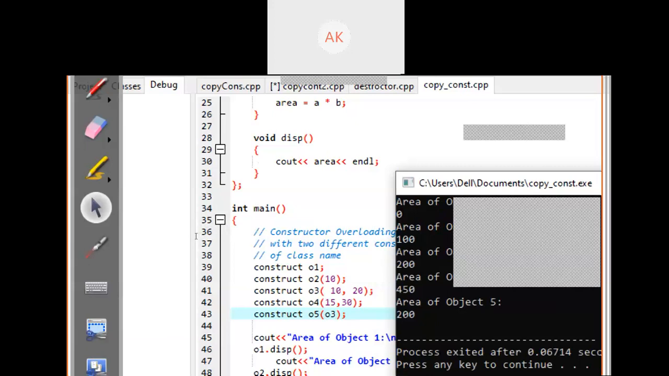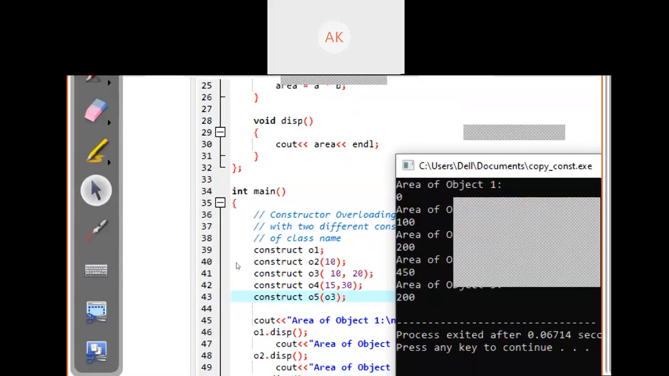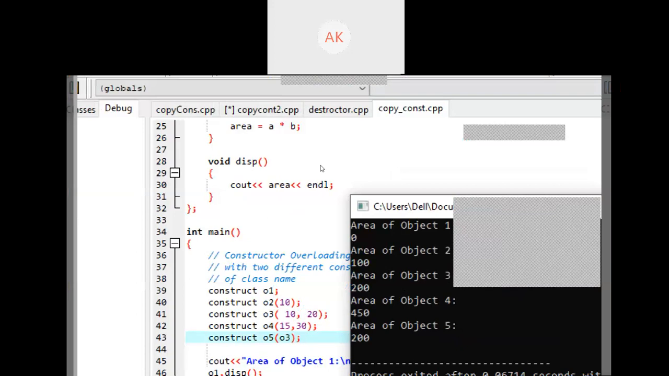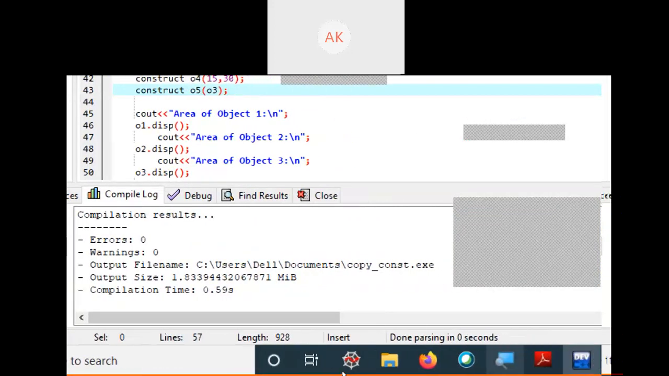For object 5, the area is 200 because it's a copy of object 3. What is the area of object 3? The same as object 5. Here object 3's area is 200, so the same will be for object 5. Is it clear to all of you? Is it clear?